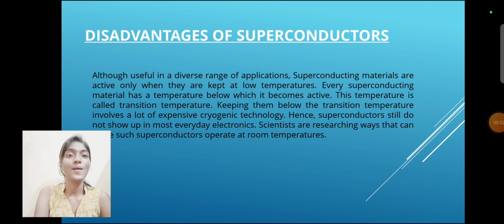Disadvantages of superconductors. Although useful in a diverse range of applications, superconducting materials are active only when they are kept at low temperatures. Every superconducting material has a temperature below which it becomes active. The temperature is called the transition temperature. Keeping them below the transition temperature involves a lot of expensive cryogenic technology. Hence, superconductors still do not show up in most everyday electronics. Scientists are researching ways that can make such superconductors operate at room temperature. Let's move forward to the next slide.